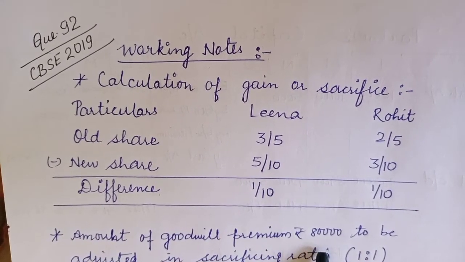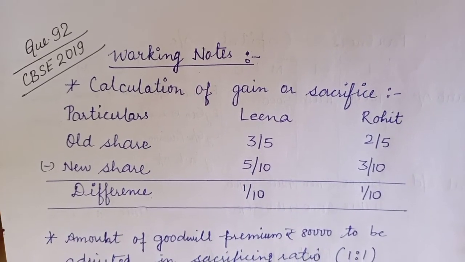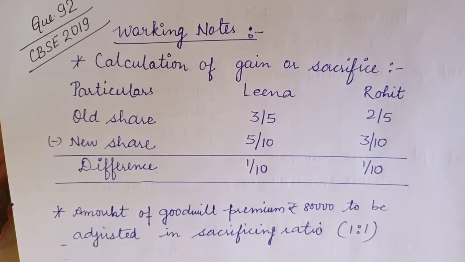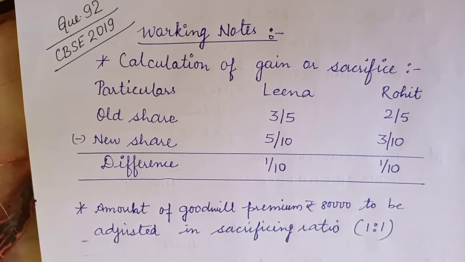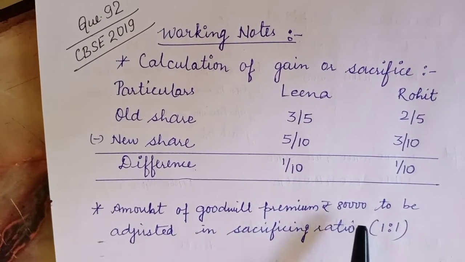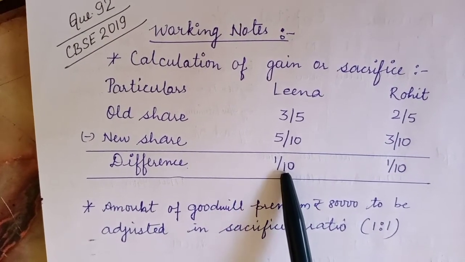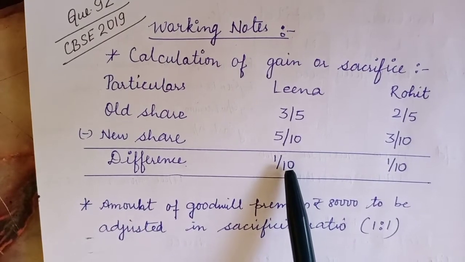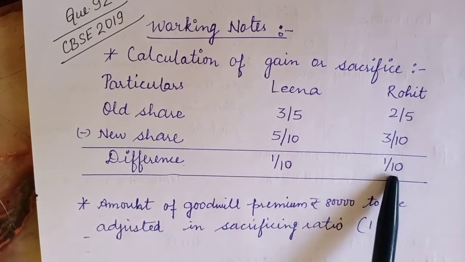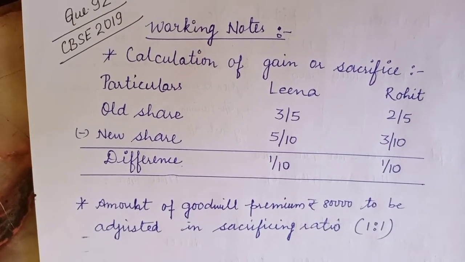It is given in point number first that the new partner Manoj also brought his share of goodwill premium of rupees 80,000 in cash. So in cash he is bringing 80,000. This 80,000 will be affecting the capital accounts of Leena and Rohit in which ratio? 1:1. So that is the sacrificing ratio.